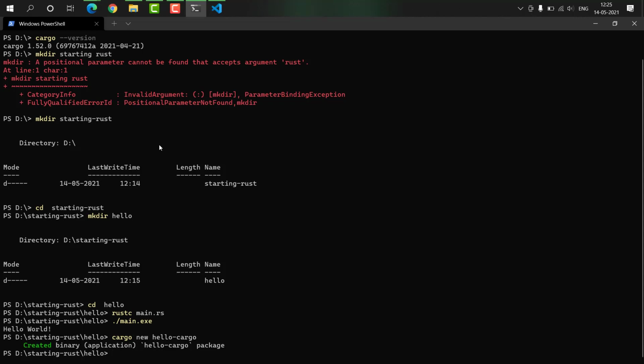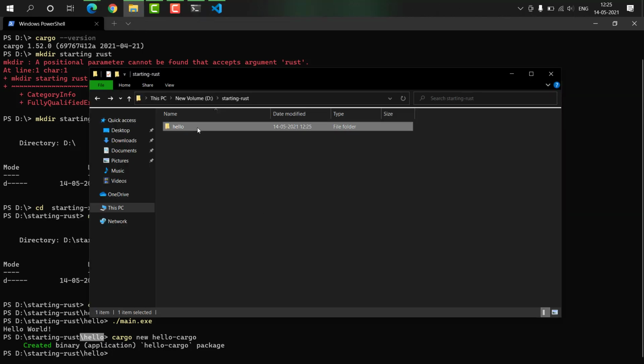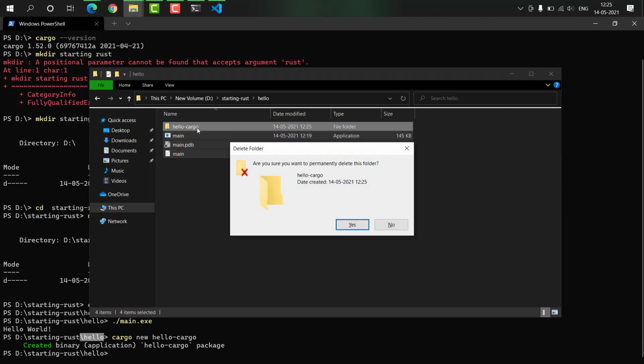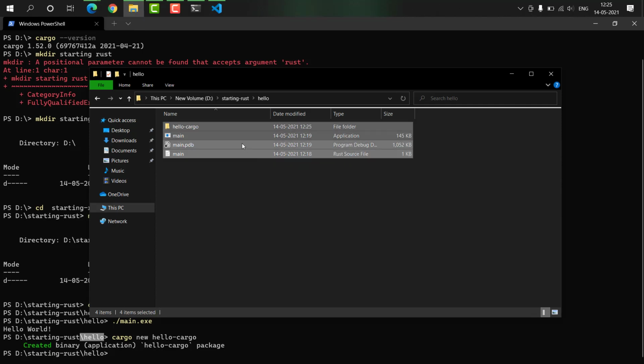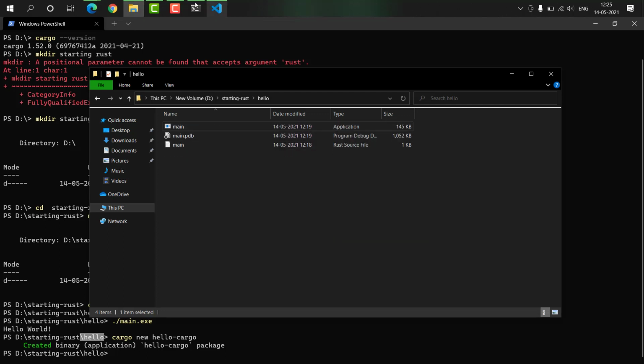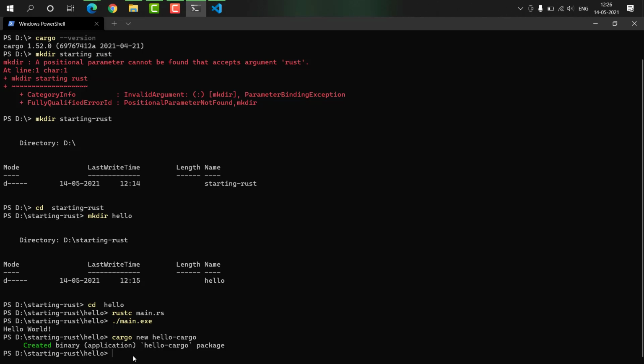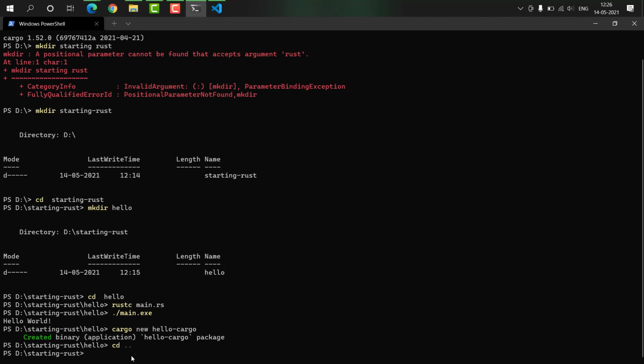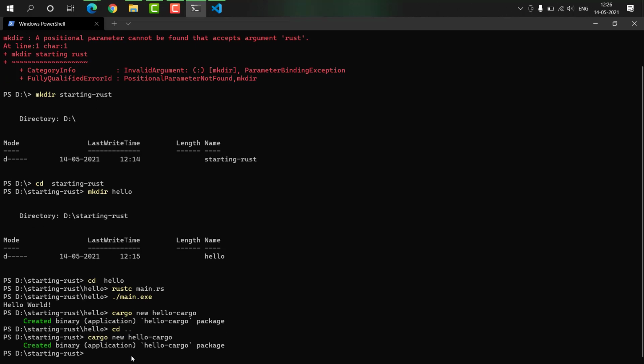Okay, I made a small mistake while doing this. I built this hello_cargo within this hello folder. Remember, that was a different structure. Let me just delete this hello_cargo and build it again in the starting Rust folder. So cd .. will bring us to starting Rust, and again we'll say cargo new hello_cargo. Okay, this got built again.